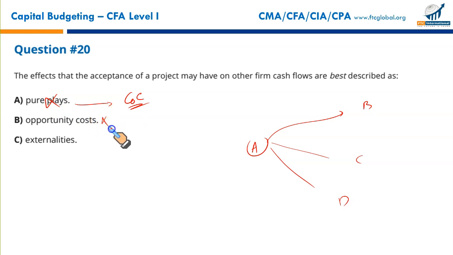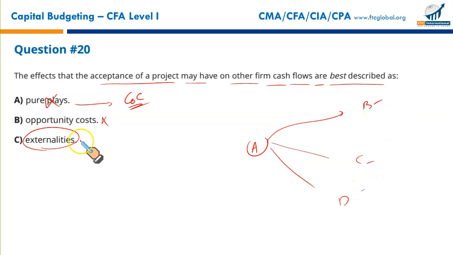Opportunity cost is what we sacrifice. The cost of making a decision, what you give up, is called opportunity cost, and it is considered a relevant cost for capital projects. What we are considering right now, the effects of acceptance of a project on other firms' cash flows, are best described as externalities. If you select a certain project, it will have some external influences on other projects. This is termed the externalities of the project for project B, C, or whatever other projects are in line. C.